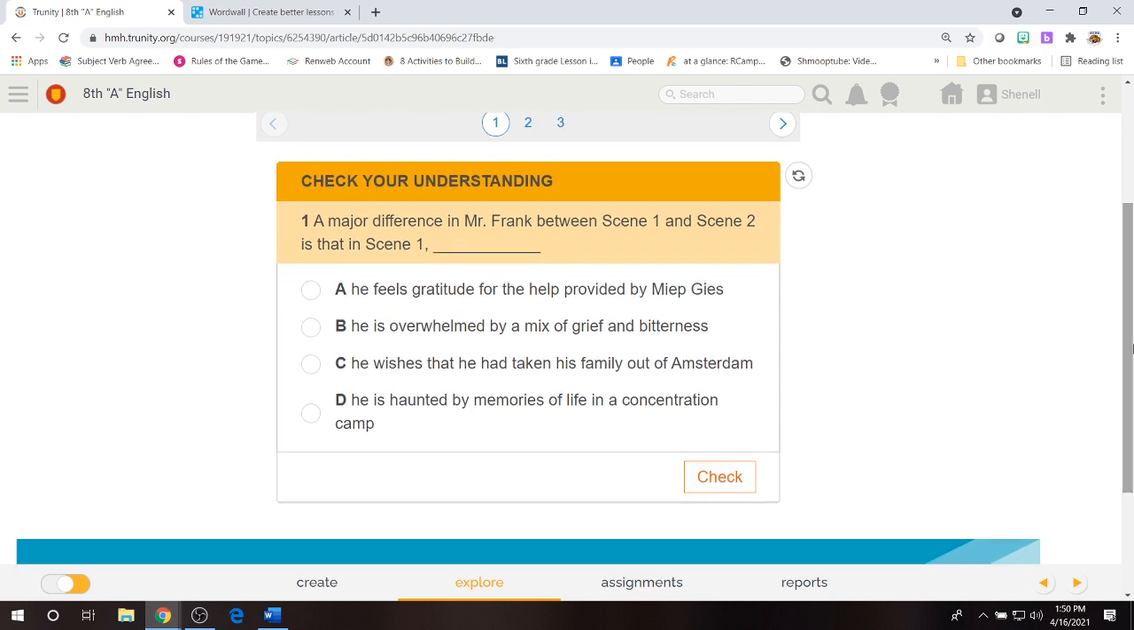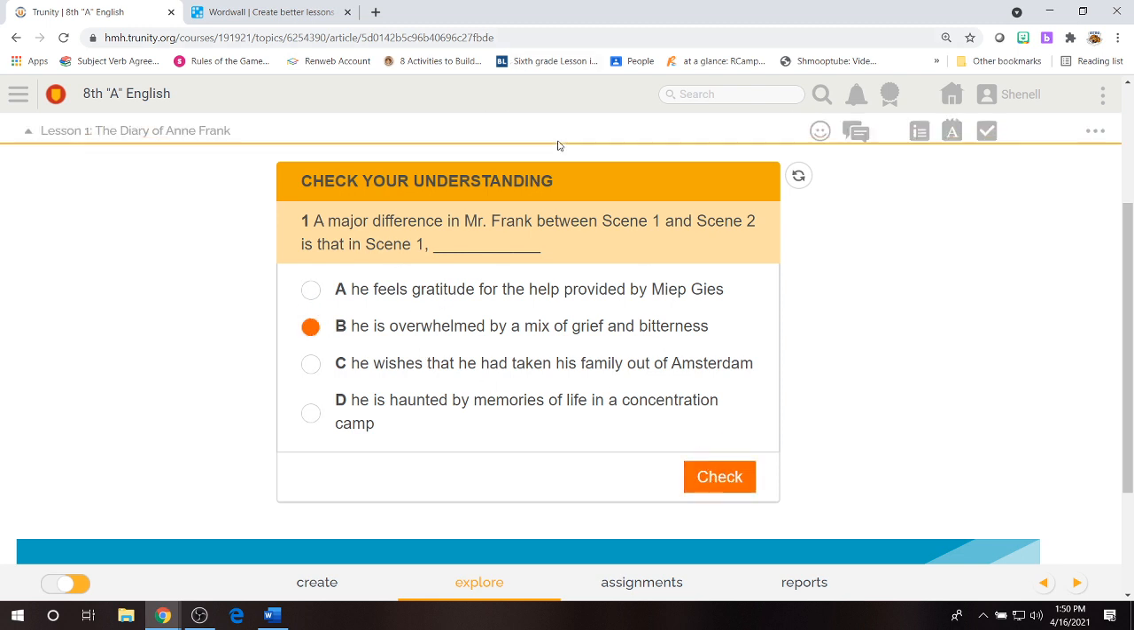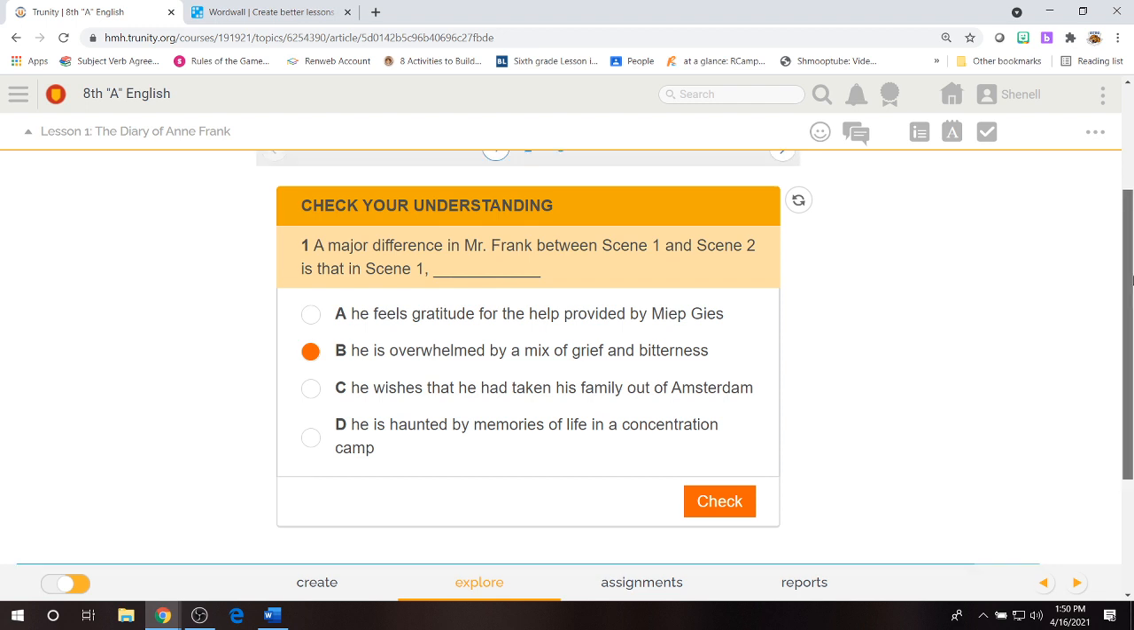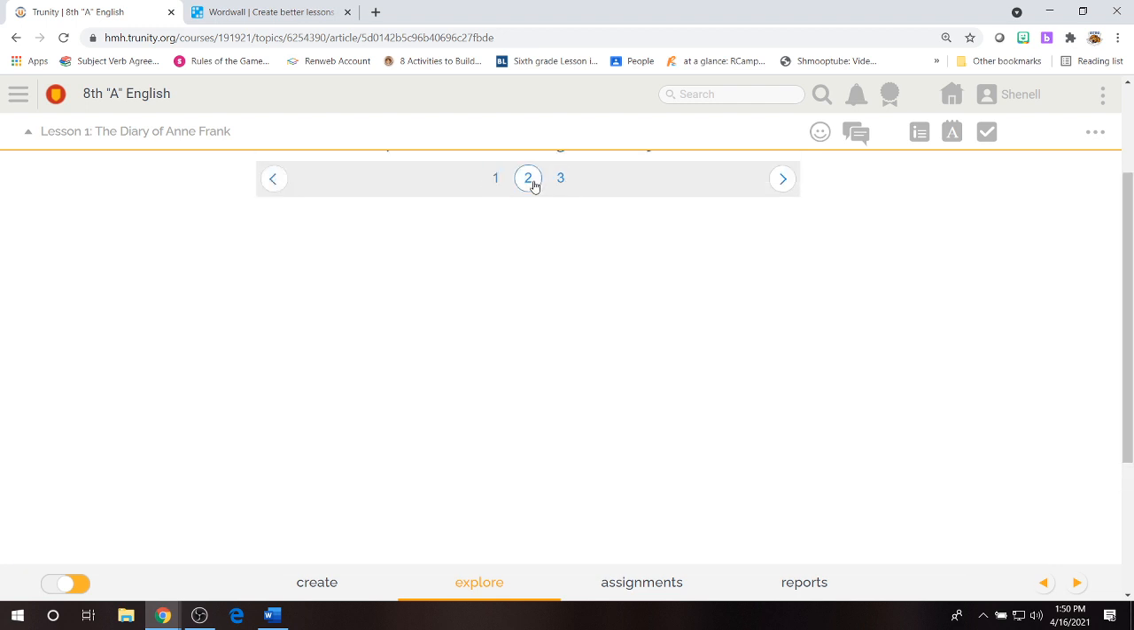A major difference in Mr. Frank between Scene 1 and Scene 2 is that at Scene 1: A, he feels gratitude for the help provided by Miep and Mr. Kraler. B, he is overwhelmed by a mix of grief and bitterness. C, he wishes that he had taken his family out of Amsterdam. D, he is haunted by the memories of life in the concentration camp. Hit the button that you think is the right answer, and then hit the check button to see if you got it correct. Also remember to take your screenshot, please.